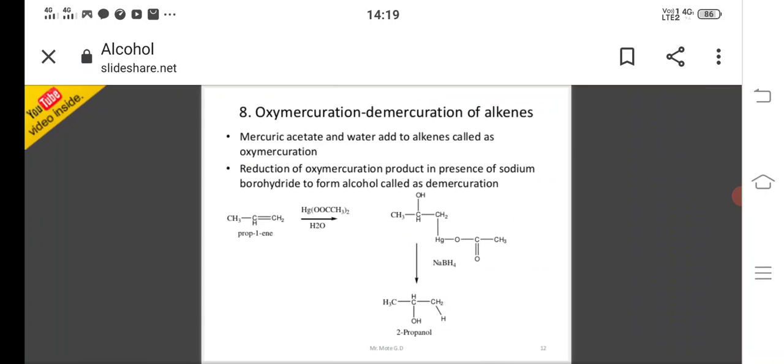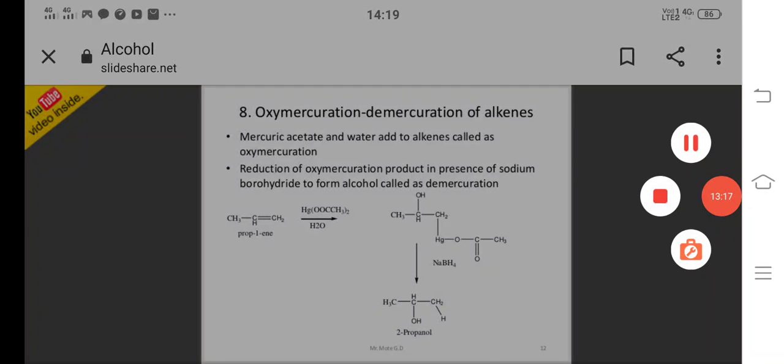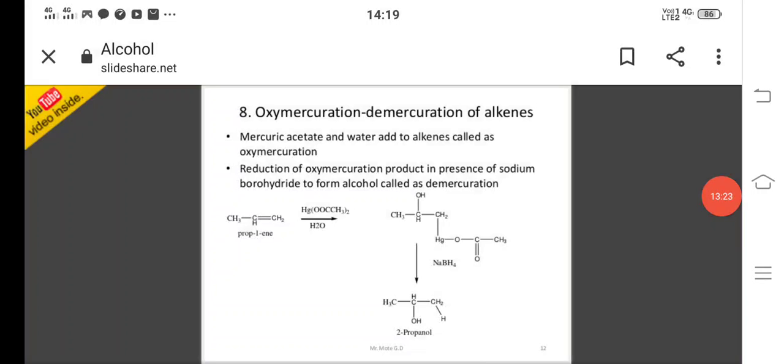And next is oxymercuration and demercuration of alkenes. Mercuric acetate and water add to alkenes, called oxymercuration. Reduction of the oxymercuration product in presence of sodium borohydride to form alcohol is called demercuration.